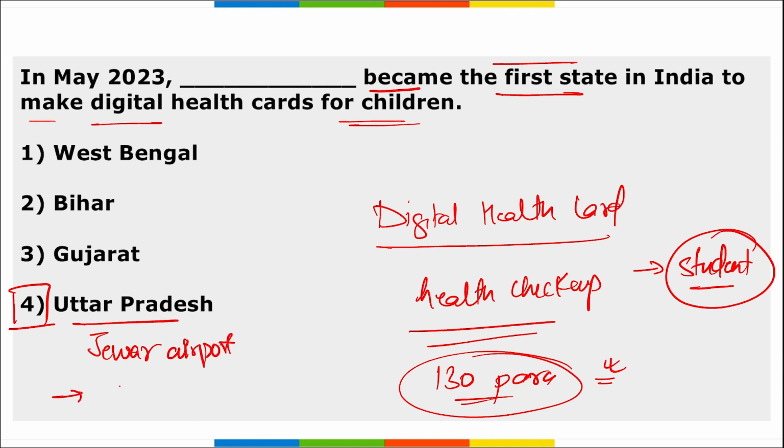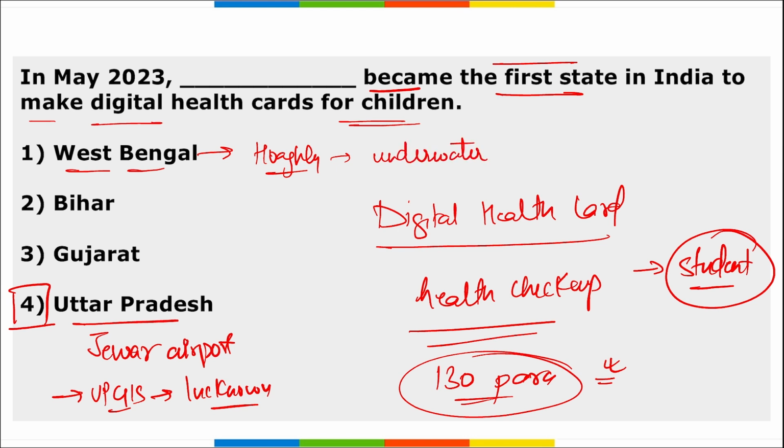Then remember, Uttar Pradesh Global Investor Summit was held in Lucknow. Alright. Next. And in West Bengal, under the Hooghly River, there is an underwater metro, right? Built by Kolkata Metro Rail Corporation. And it is the first underwater metro in India.